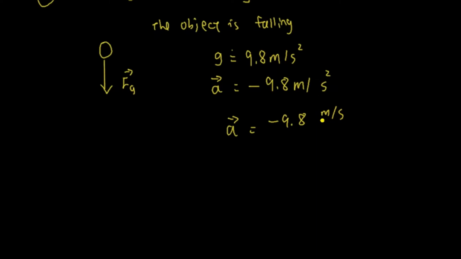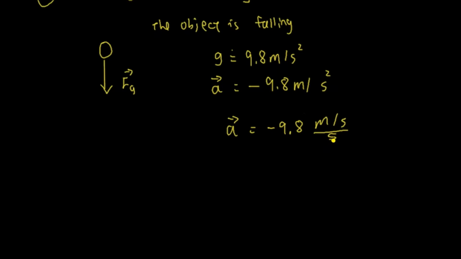Meters per second, okay? So you can see it like this. Let me write it better. Negative 9.8 meters per second, that's what it means. Meters per second squared. It's meters per second every second. It's acceleration. That means the object is accelerating at 9.8 meters per second every second downward.